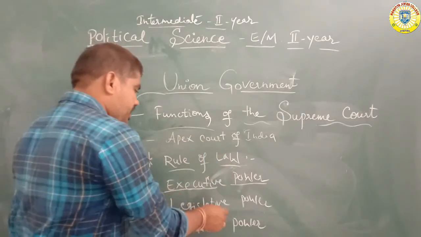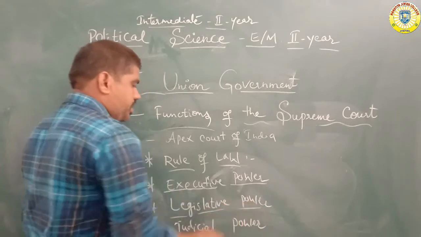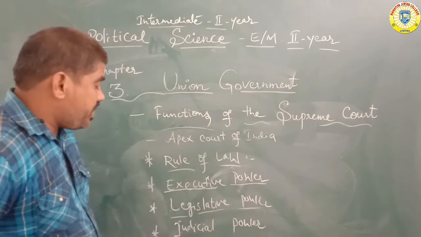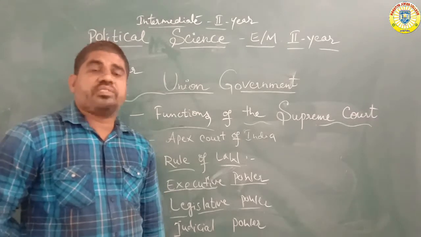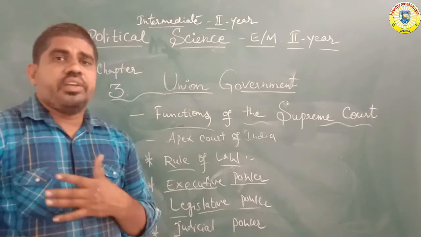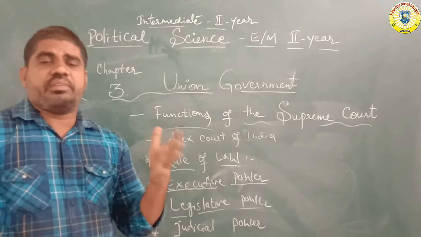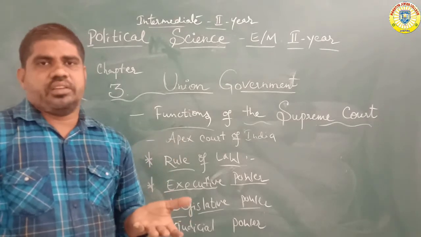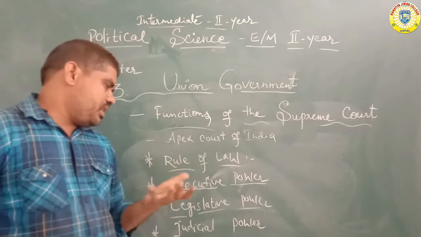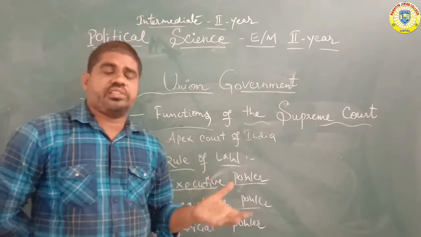Next, legislative power. What is the main legislative power of the Supreme Court? The Supreme Court's power works under the Prime Ministership, and the Prime Minister also gives some advice, suggestions and remarks. These are all under the legislative powers, involving legislative members.